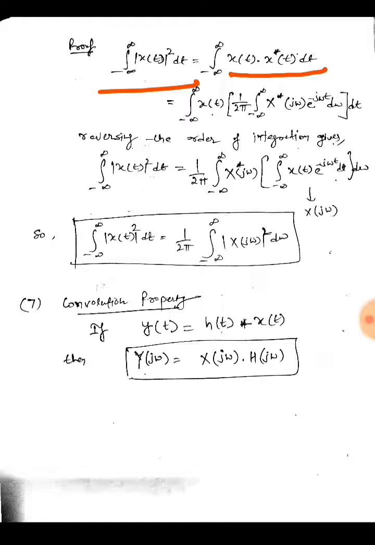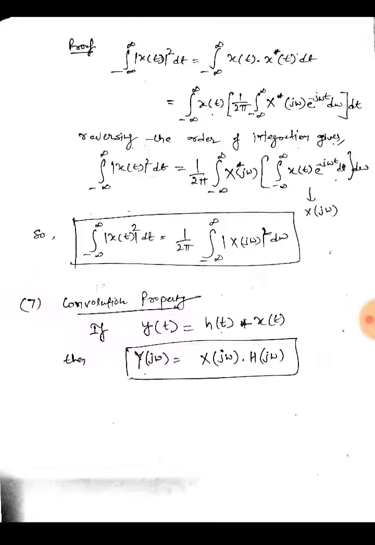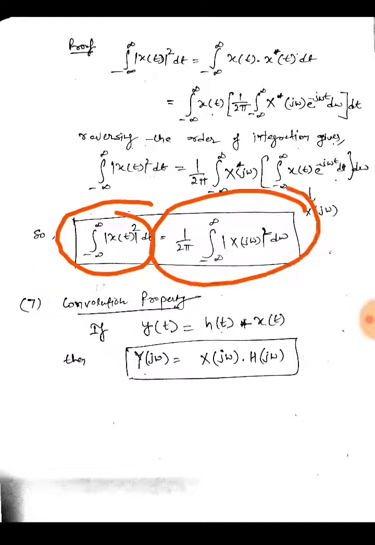This function, as you can see, is X(j omega), and the outside one is the conjugate of X(j omega). So their multiplication becomes |X(j omega)| squared. This is how we can prove it. So the energy in time domain is also the energy in frequency domain integrated over the whole frequency range.